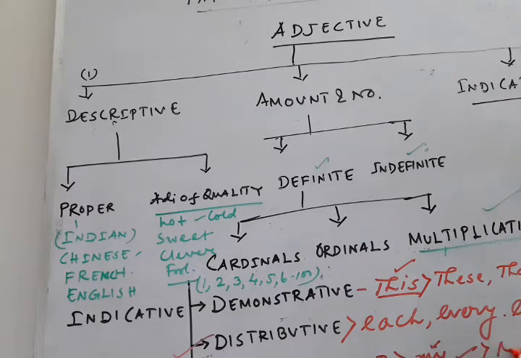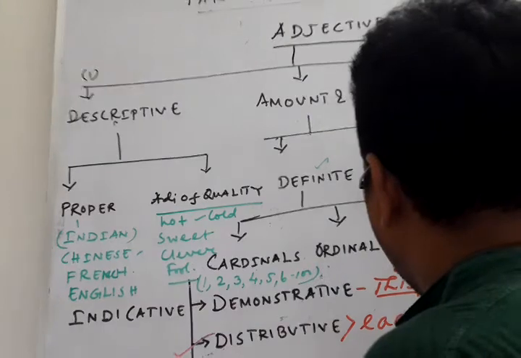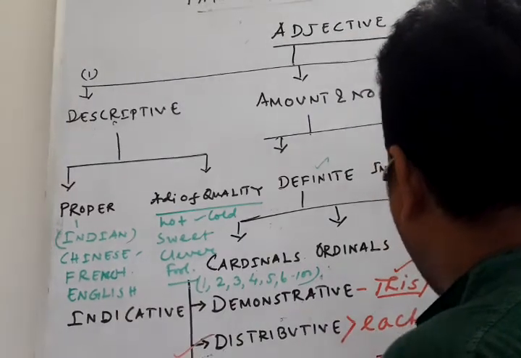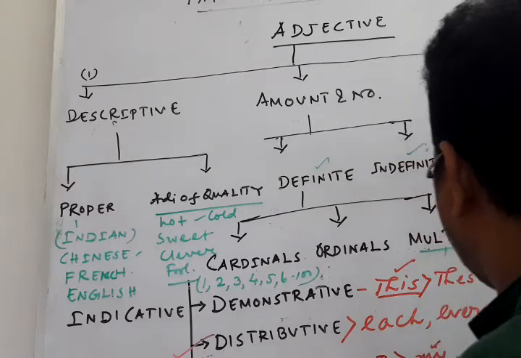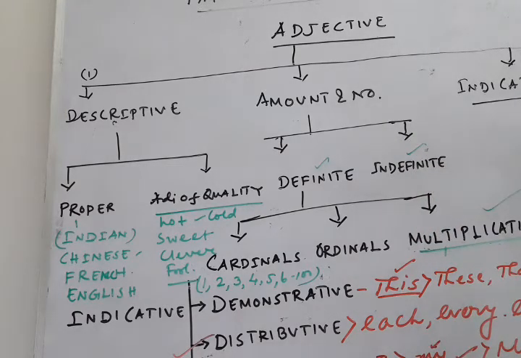And mine is called a possessive pronoun. Similarly, you: in possessive adjective it is your, and in case of possessive pronoun it is yours. This is possessive pronoun, and this is possessive adjective.